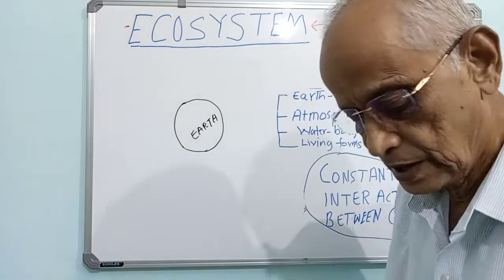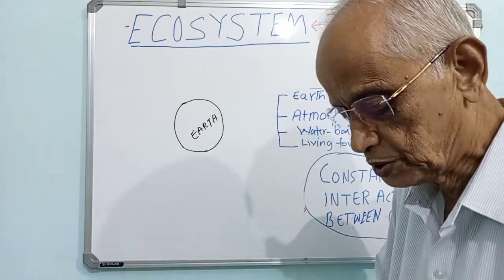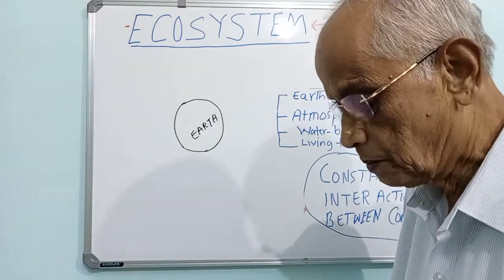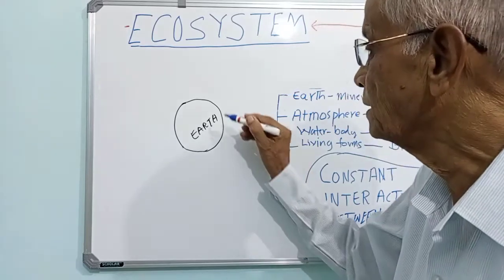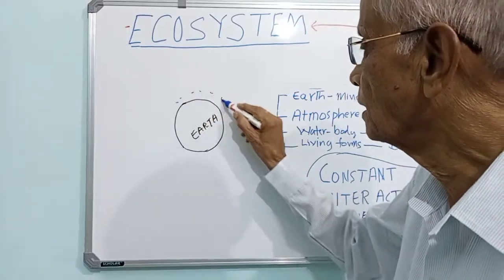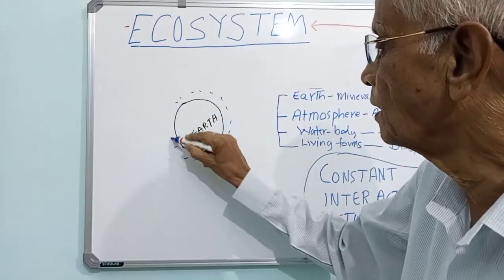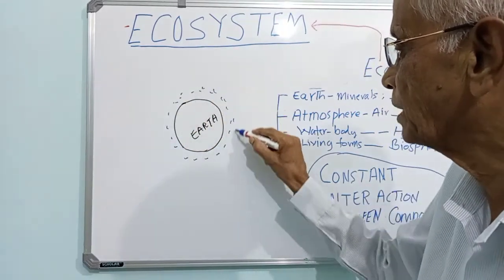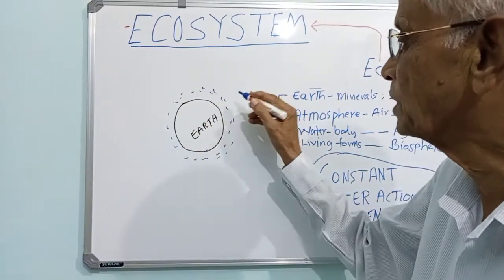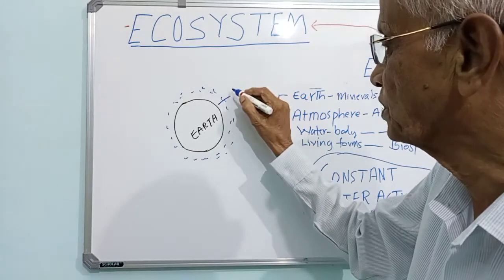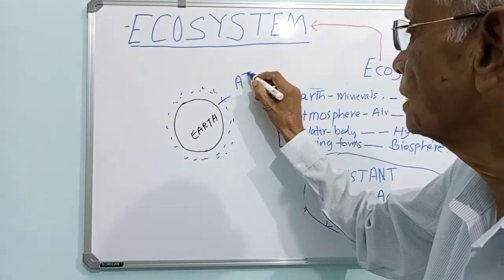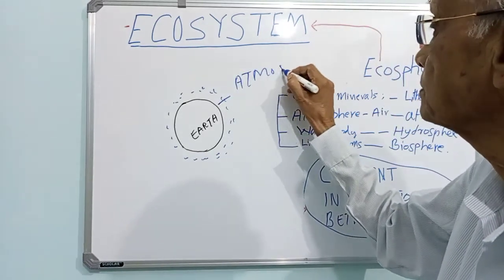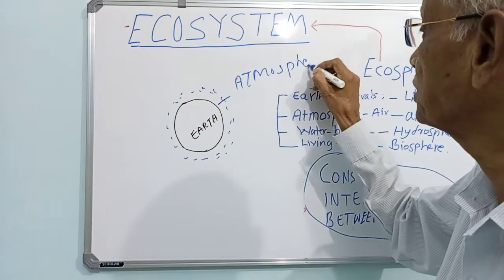This Earth is surrounded by a gaseous covering that we call atmosphere. That's one thing we should know.